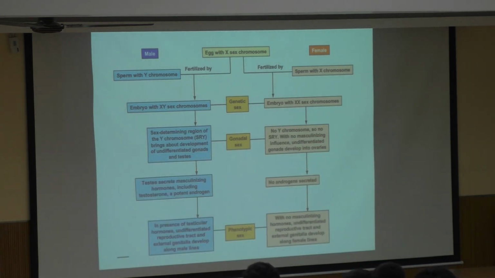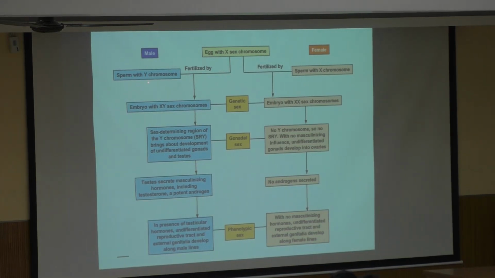Fine. So what are the steps of sex determination and differentiation? To start with, if it is the X chromosome in the ovum and a sperm with the Y chromosome, it becomes a male fetus, or genetically a male. The embryo is a genetic male. So the first step is genetic sex. And if it is a sperm with the X chromosome and an egg with X, so if it is XX, it is a genetic female. The first step is genetic sex.